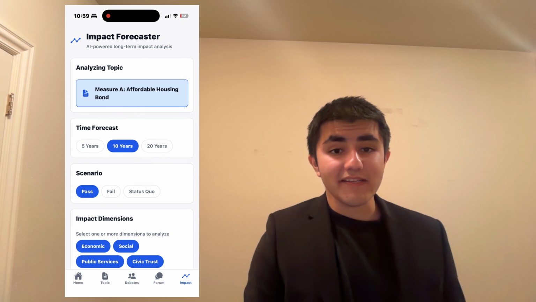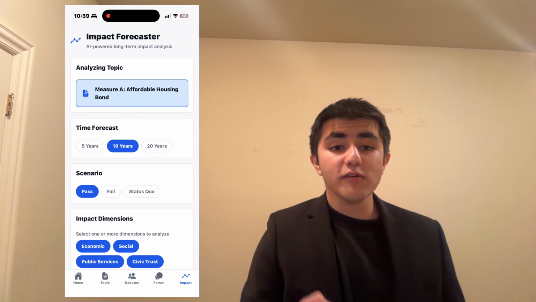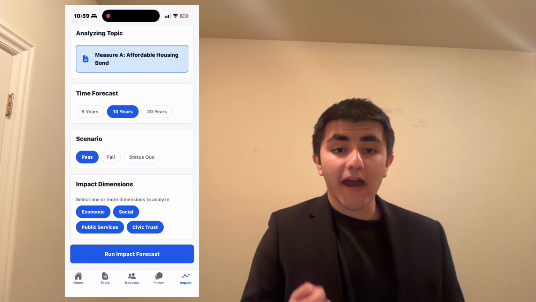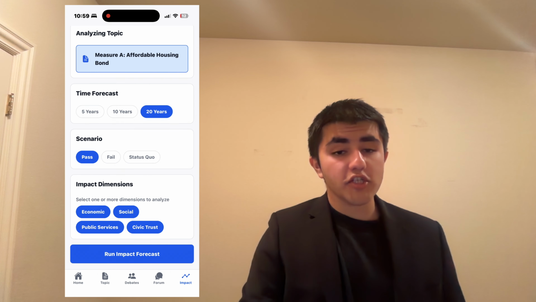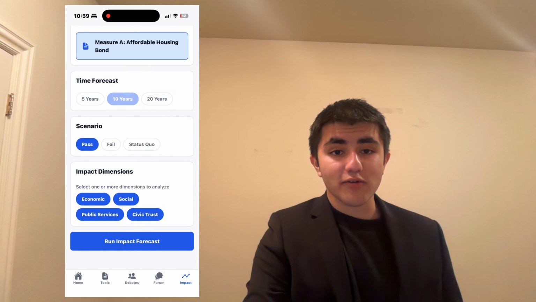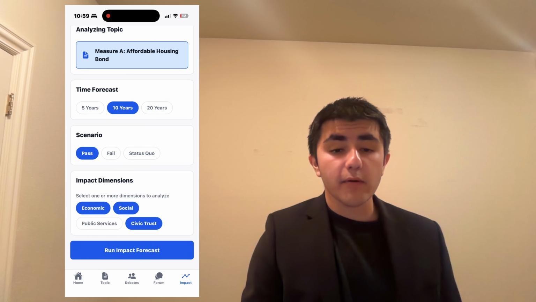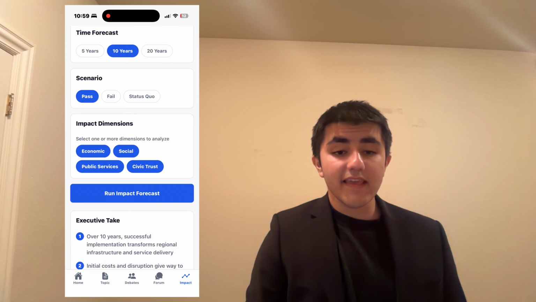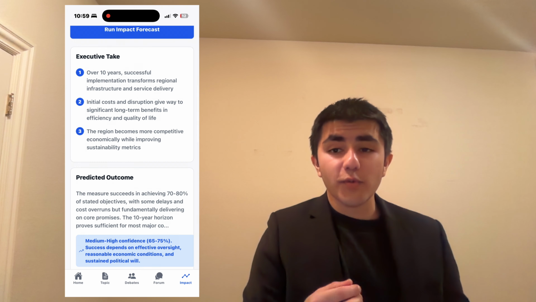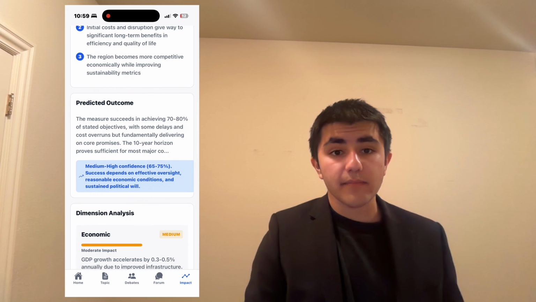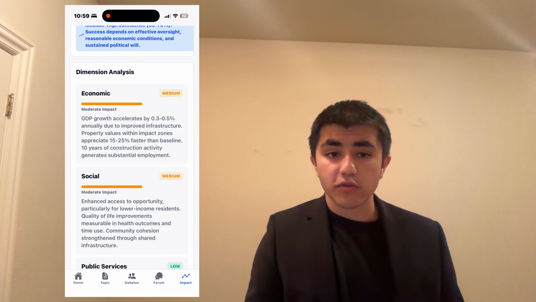Last but definitely not least is the impact predictor, one of the most powerful features. Using a hybrid LLM and gradient boosting regression model approach, the impact predictor lets users see what their community would look like years into the future if the topic was affirmed or negated. The AI uses historical data from over 35 years of California ballot measures to predict economic or social effects.